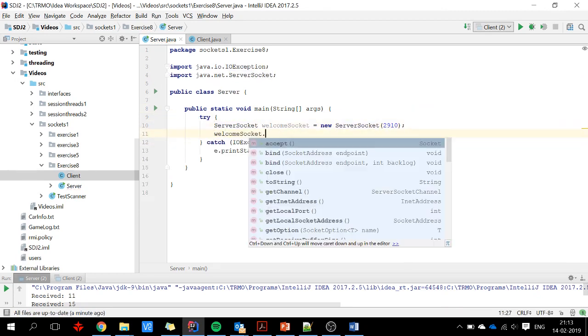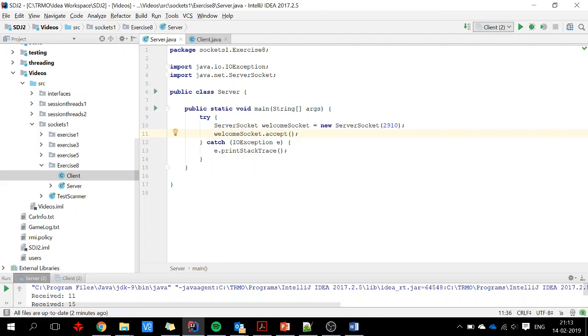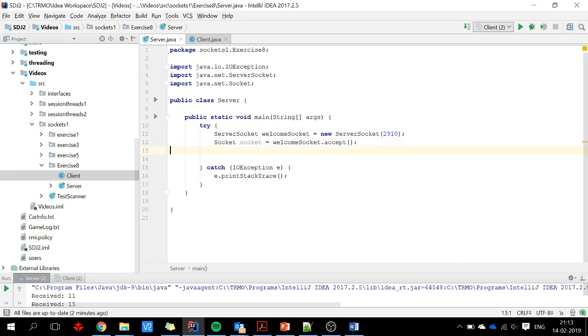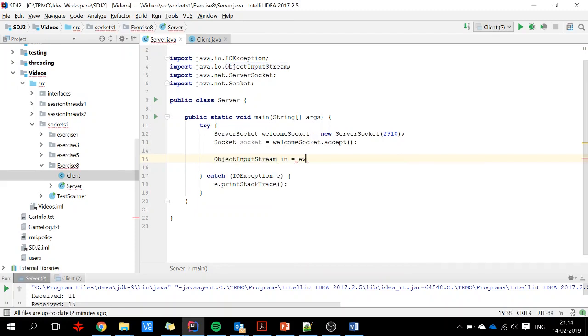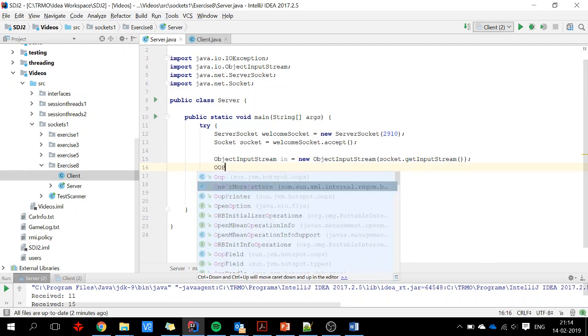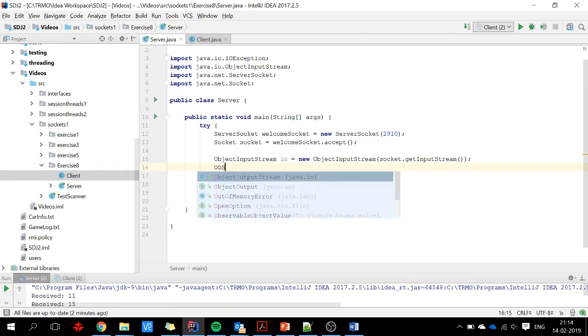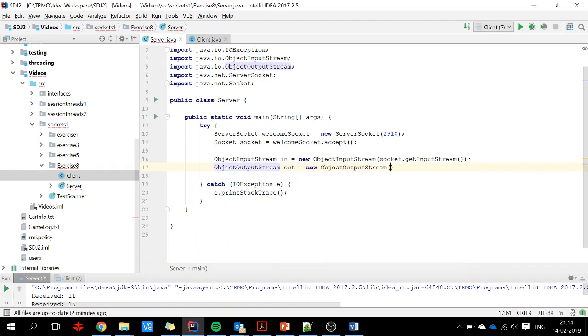Okay, welcome socket, accept, and I will just handle one client, and this will create a socket, and I have my object input stream in socket. There we go, object output stream, output stream out socket. There we go. And while true, we want them to talk to each other back and forth.